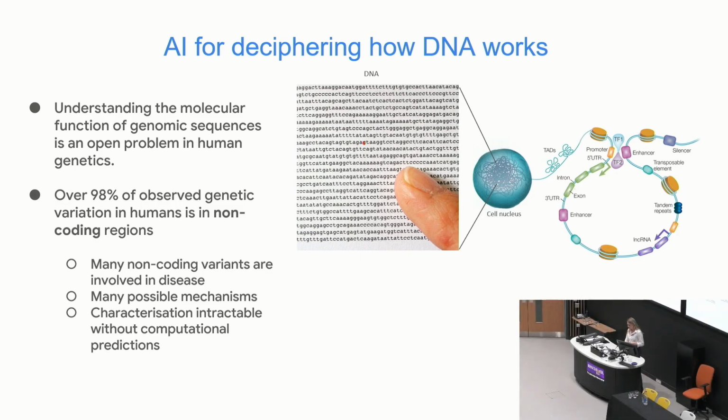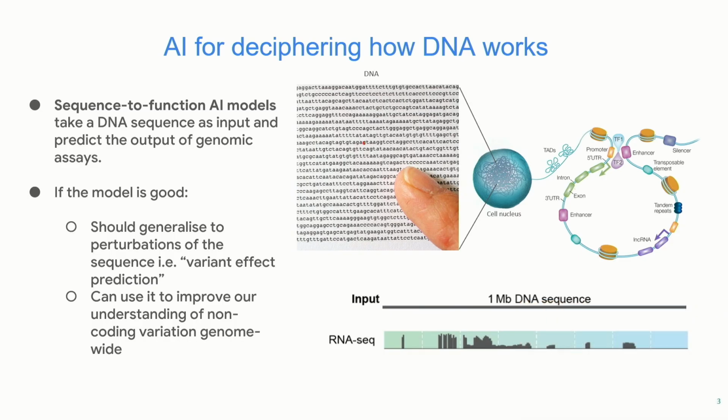So what do I mean by molecular function in our context? Ideally, given a DNA string like the one in the middle, you could predict a few of its core molecular properties. For example, that string encodes that green gene there with that particular structure of introns and exons. Maybe it's expressed highly in kidney tissue, but not in liver tissue. It exists in a specific loop of chromatin, which has a certain pattern of connections to other loops of chromatin. Maybe there's two TFs binding to those promoters and enhancer blocks there. That controls behavior.